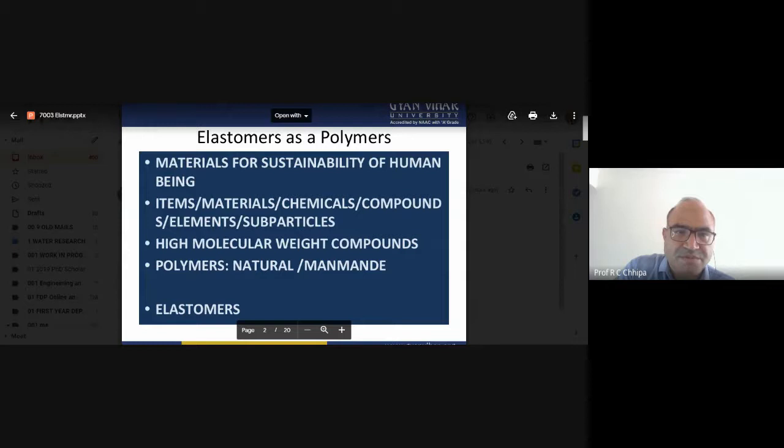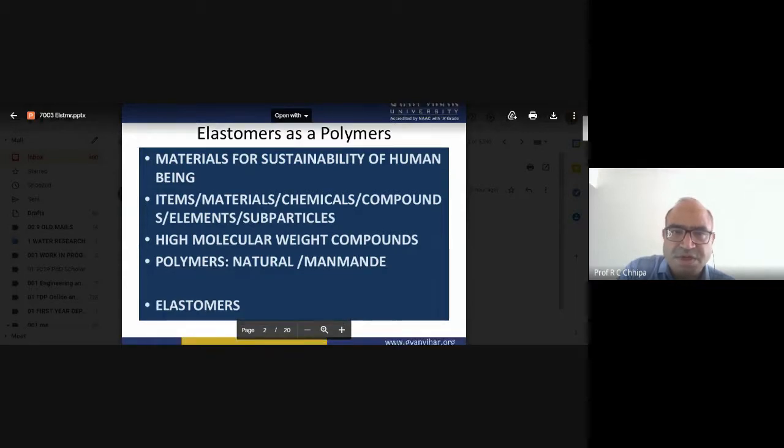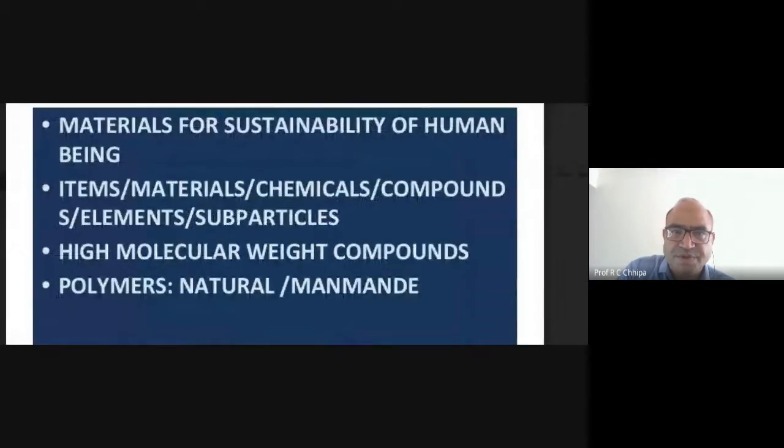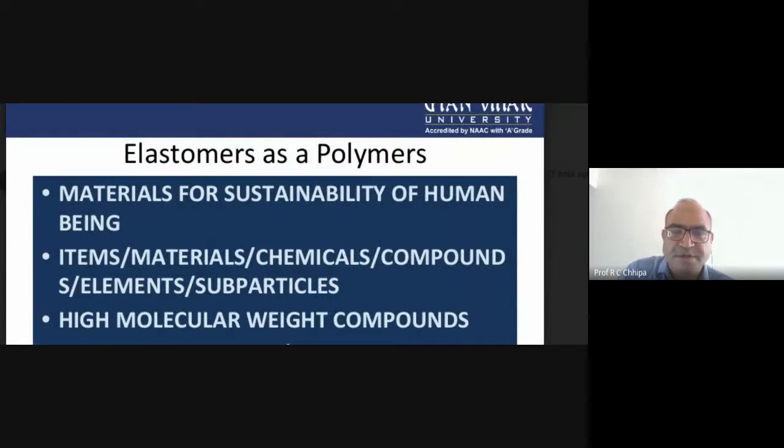So now we can say that elastomers are one of the great materials, and most of the technical materials exist because of the elastomer.